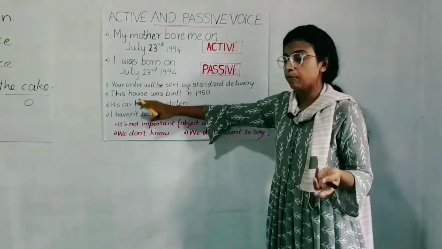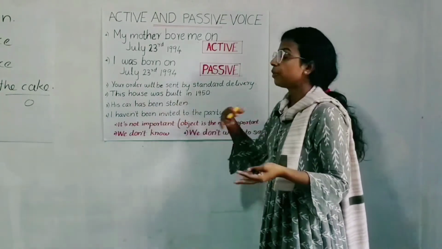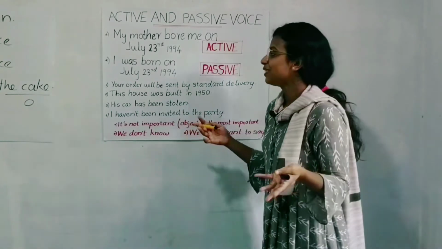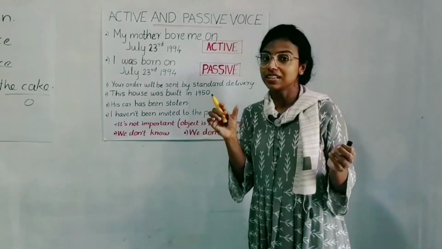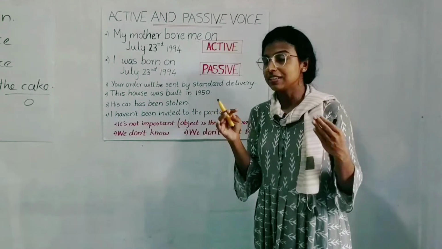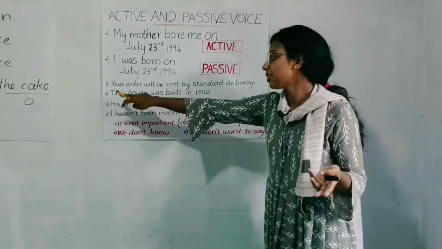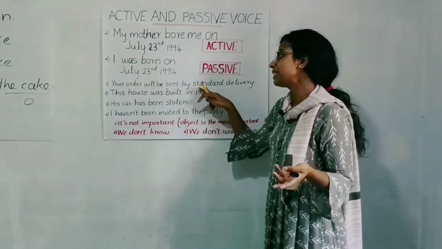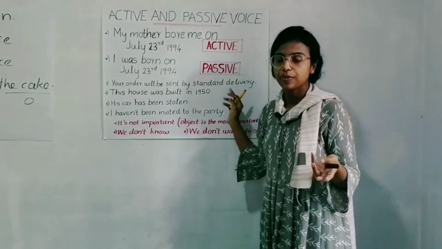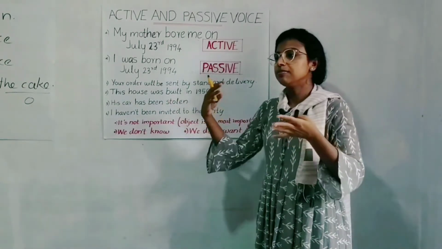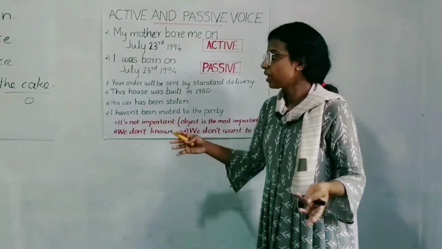Now let's consider some more examples. When we order something online, when we order, there will be a confirmation message. It comes to our mobile phone. And what would be the message? Your order will be sent by standard delivery. Or it can be, your order will be delivered on 29th June or whatever.